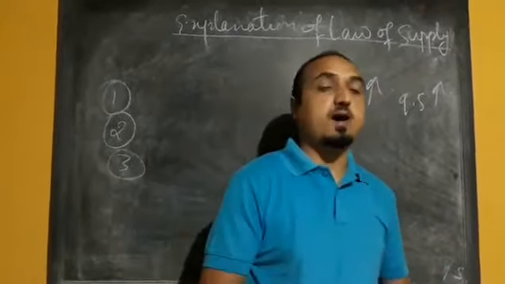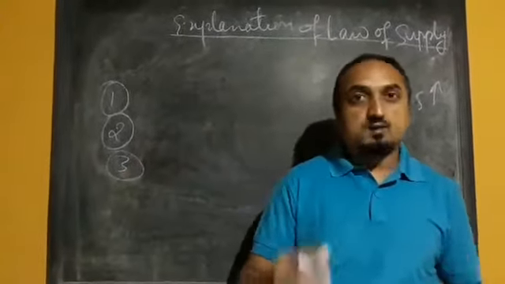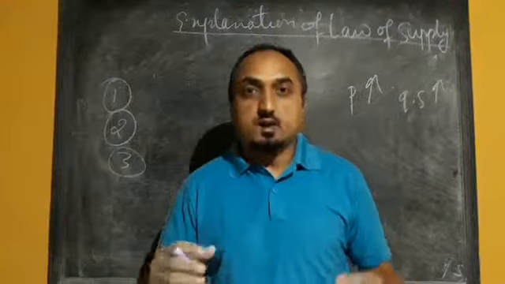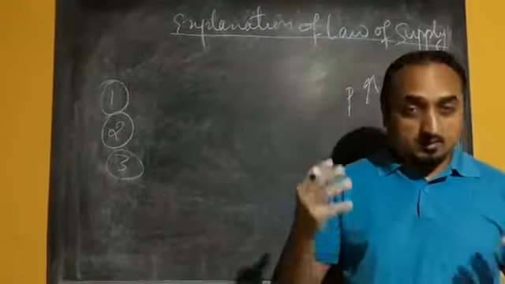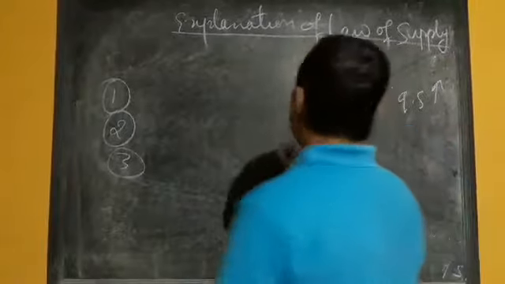Now the third point we have, when the price increases, we know that the profit margin will increase. So that increase in price will not only motivate the existing producers.